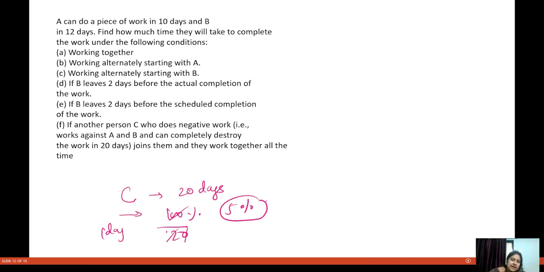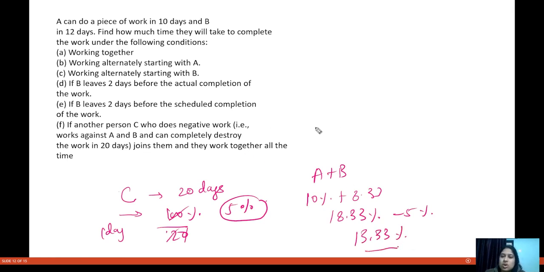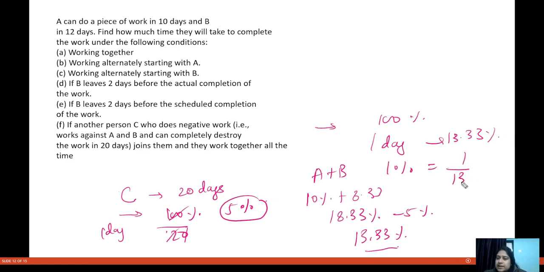Okay, in one day it is destroying 5% of the work, and together A and B are doing how much work? 10% plus 8.33%. So that means 18.33% work is done, 5% work is destroyed. So in one day, 13.33% work is done. So 100% work will be done in how many days? In one day, 13.33% work is done. Fine. So 1% work is done in 1 by 13.33 days. Okay, so 100% work will be done in how many days? 100 divided by 13.33. Now you can divide this and you can obviously get the answer.